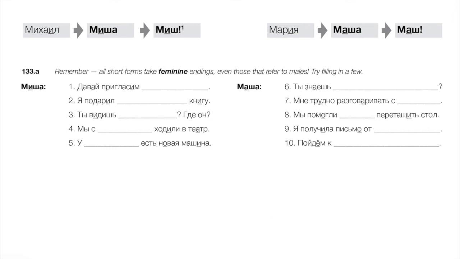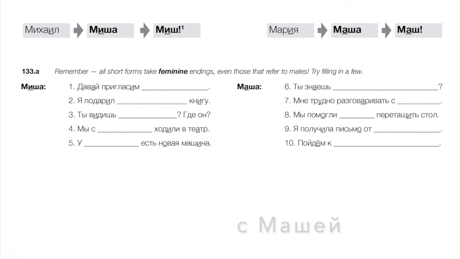Okay, Masha, this would be a woman's name, right? So this is going to be feminine across the board, obviously, right? Feminine endings and also feminine verbs. Ты знаешь Машу, right? Do you know Masha? I have a hard time talking with Masha. Мне трудно разговаривать с Машей.